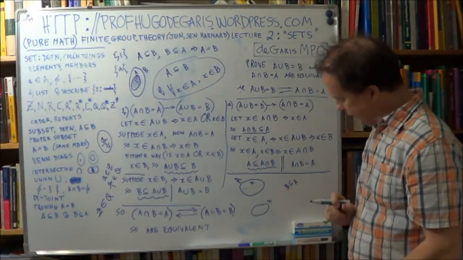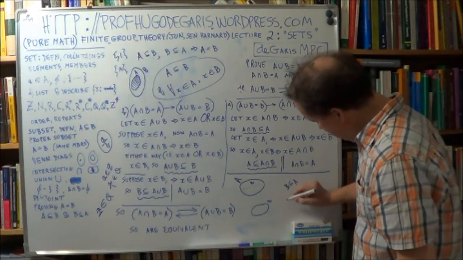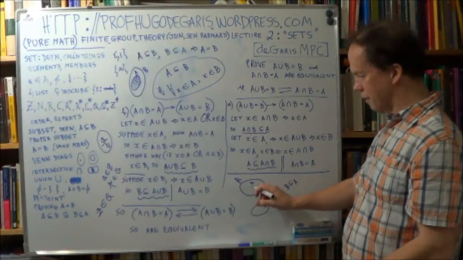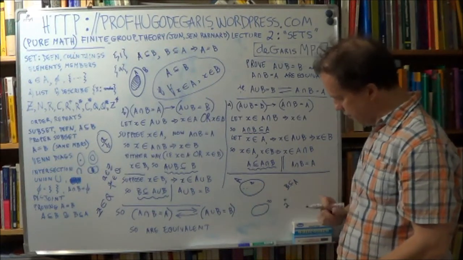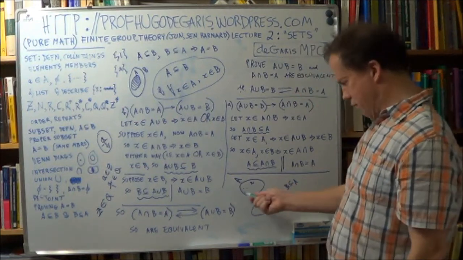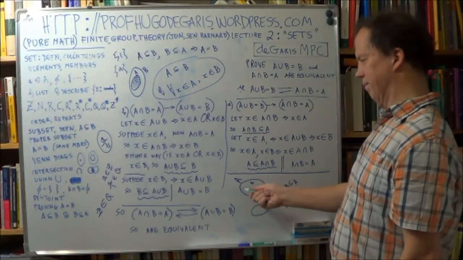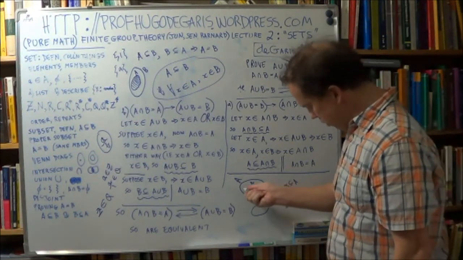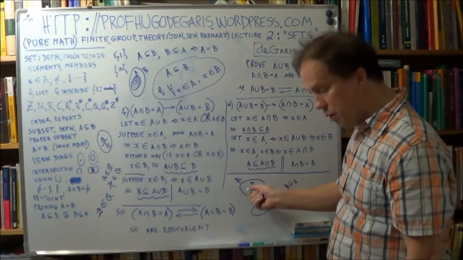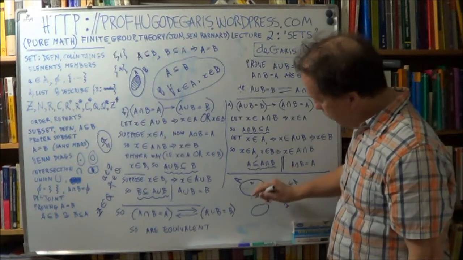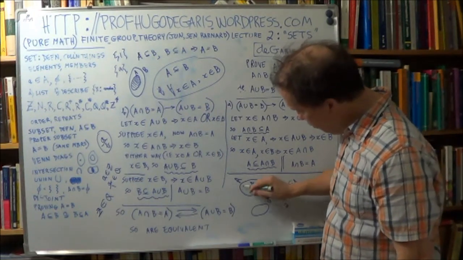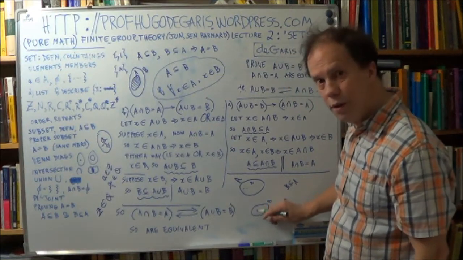Well, and you have to prove that there are 2 to the power n possible subsets of set A. So how do you do that? Well, here's one trick. Put all your elements on a line like this, and then look at the first one and then the second one and so on. And each time, as you're looking at each element, ask yourself, will I put that particular element or member of the set into the subset or not?